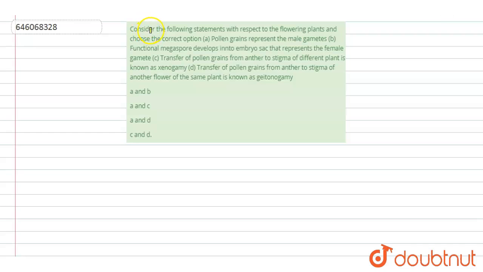Hello students, have a look at the question. Consider the following statements with respect to the flowering plants and choose the correct option. Statement A is pollen grain represent the male gametes. B is functional megaspore develops into the embryo sac that represent the female gamete. C: Transfer of pollen grain from anther to stigma of different plant is known as xenogamy. D: Transfer of pollen grain from anther to stigma of another flower of same plant is known as geitonogamy.